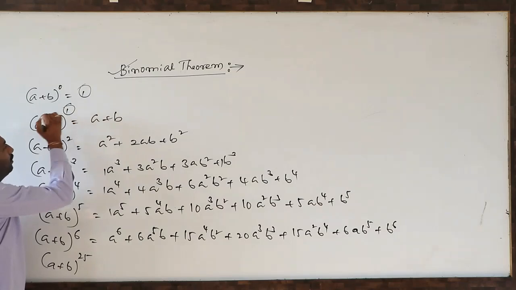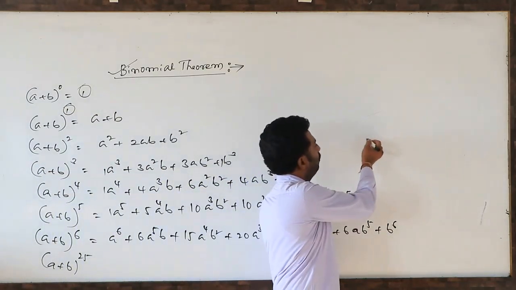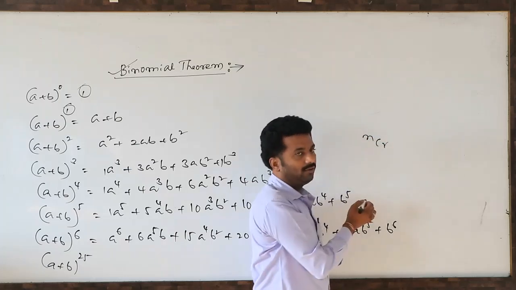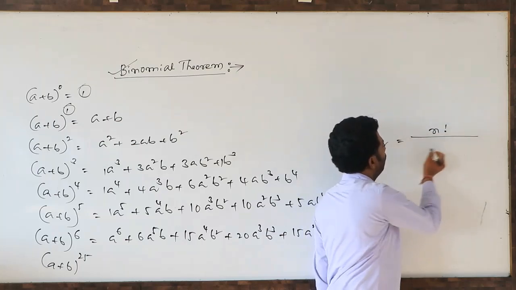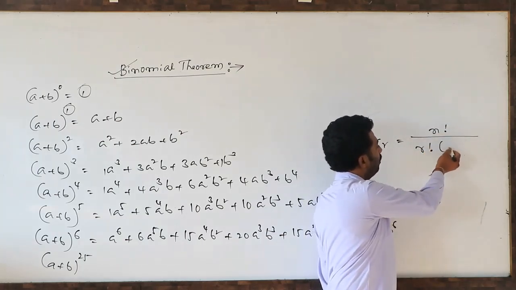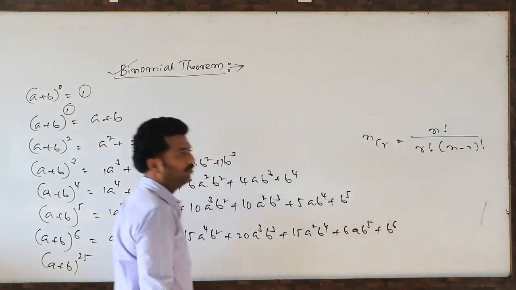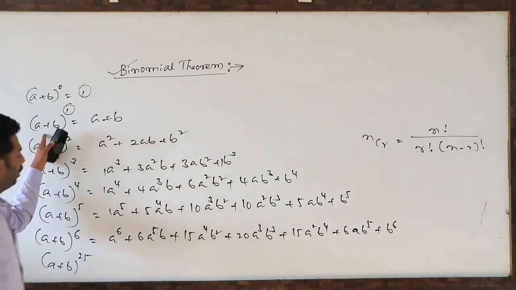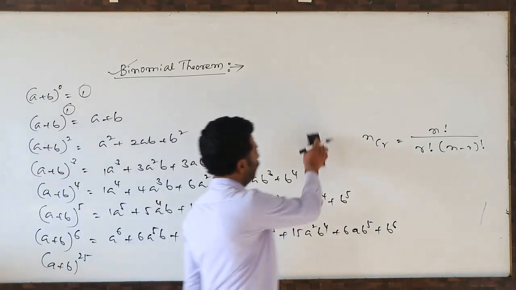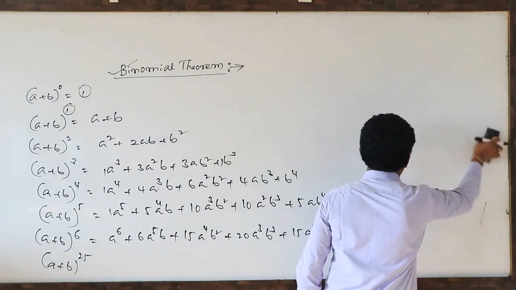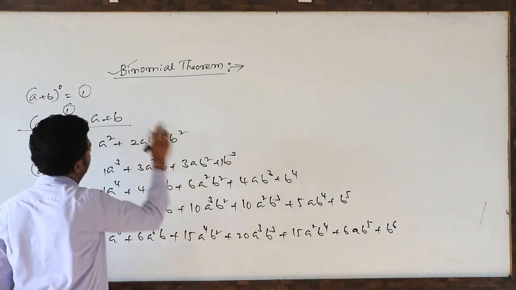For n values, it is just the combinations formula you need to know. That is the nCr formula we have to use. What is the nCr formula? n factorial divided by r factorial into (n minus r) factorial. Based on this formula, we are going to write the binomial coefficients of any expansion. So, according to this formula, see how to write the coefficients in (a + b)^1.